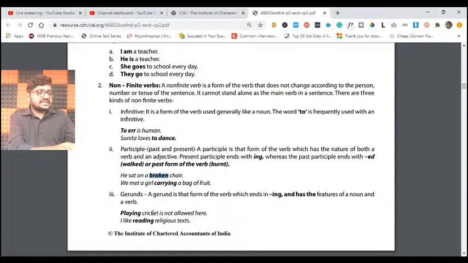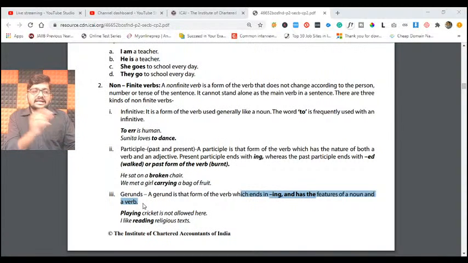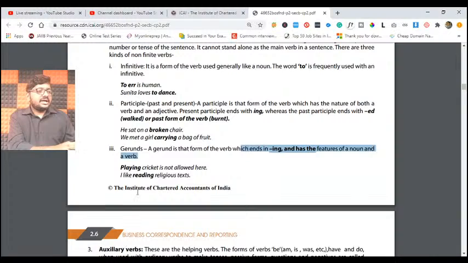And similarly, gerunds. What is meant by gerunds? It is a verb which ends with ing and has the features of a noun and a verb both. Any verb which ends with ing, for example, playing, reading, studying, eating.